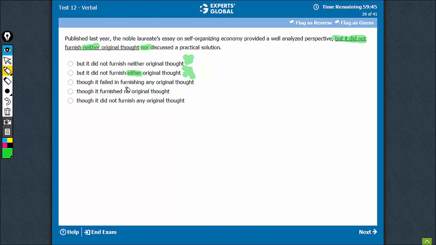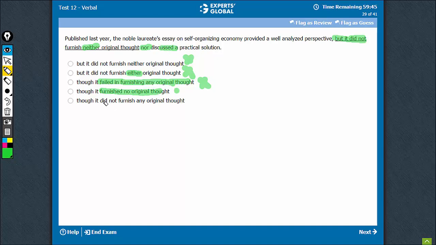Okay, so option C, though it failed in furnishing nor discussed. Failed in furnishing nor discussed is not parallel. Failed in furnishing any original thought nor discussed. So C can be eliminated. Though it furnished no original thought nor discussed a practical solution. So though it furnished no original thought nor discussed, these two are parallel. This is okay.